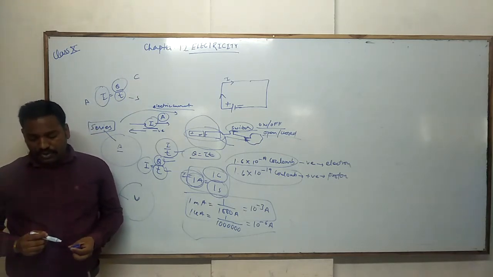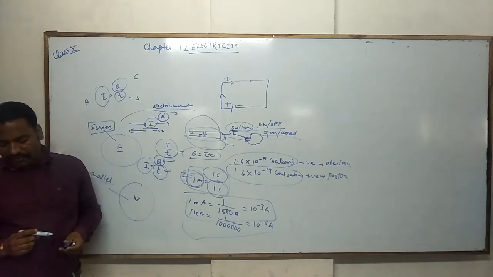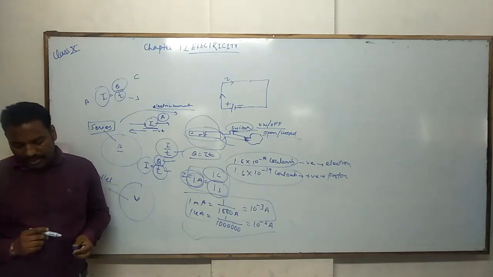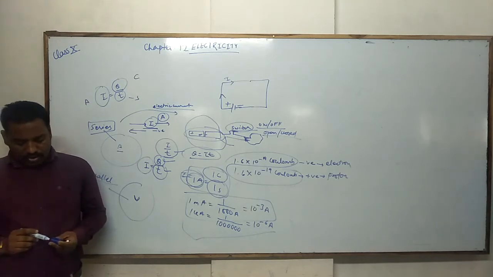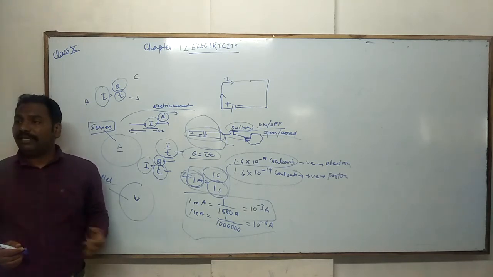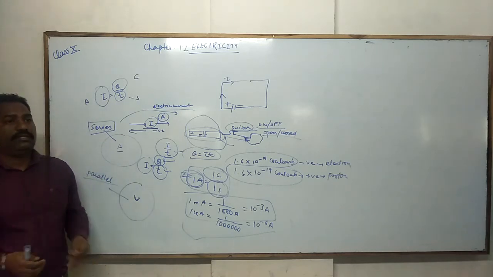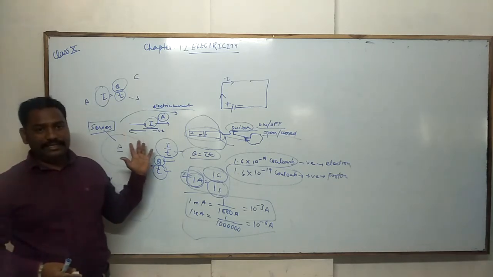A current of 0.5 ampere is drawn by the filament of an electric bulb for 10 minutes. Find the amount of electric charge that flows through the circuit. Here the time is given in minutes, so we have to change these 10 minutes into seconds.